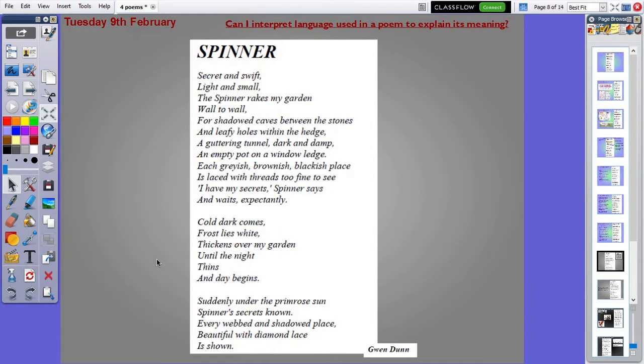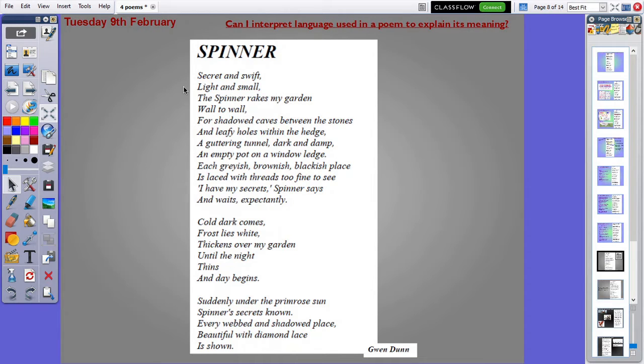Today we are going to be interpreting language used in a poem to explain the meaning. And today we are reading the poem called Spinner. So I'm going to read you the poem and then we'll do a little bit of read aloud, think aloud and talk through the questions that you will be doing today. Okay, so Spinner.